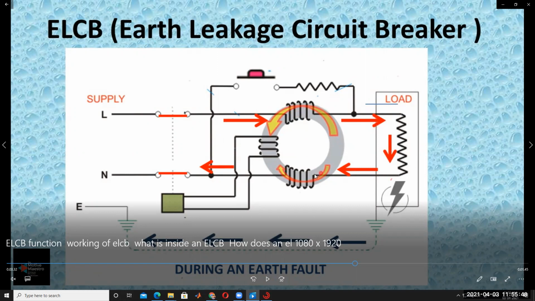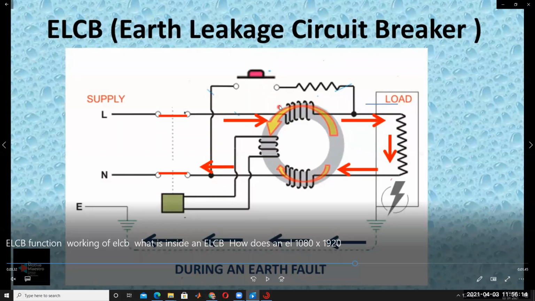Understood. So the current is different because of that, and the flux generated by coil 1 and coil 2 is different. For example, the flux generated in coil 1 is 1 Weber per meter square. Compared to this, here it is less. Let us assume 0.5 Weber per meter square.